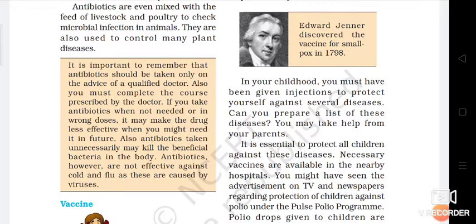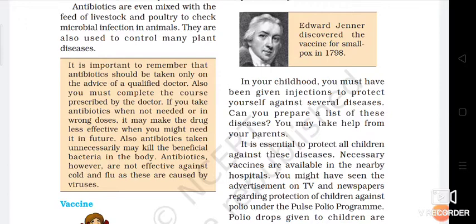You may take help from your parents. Okay, बचपन से लेके 5 साल तक जितनी भी वैक्सीन दी जाती है उसका रिकॉर्ड आपके पेरेंट के पास होगा ही. So you can ask and you can understand why it is very important and why it is very useful. It is essential to protect all children against this disease.